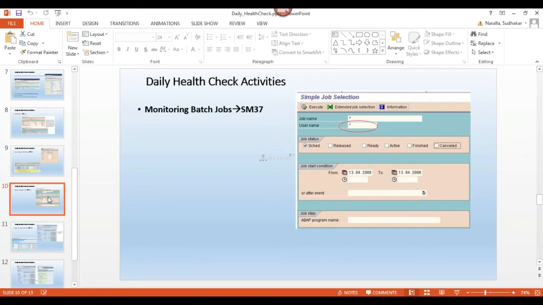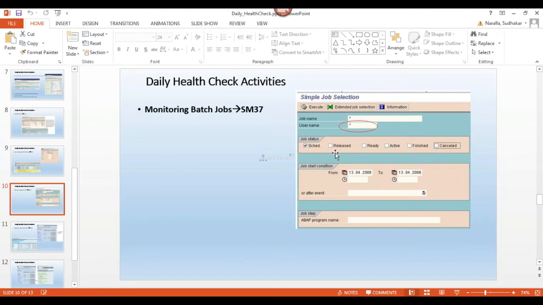Next, background jobs. How many background jobs have been cancelled since yesterday onwards? Go to SM37, job name star, username star, select only cancelled, and from date is yesterday's date. Then execute here, and we can see the list of cancelled jobs. I need only cancelled jobs. I don't need any finished jobs. How many cancelled jobs are there since yesterday onwards?